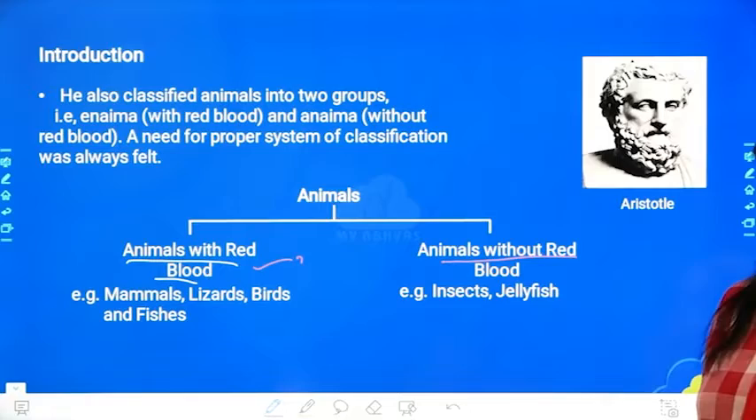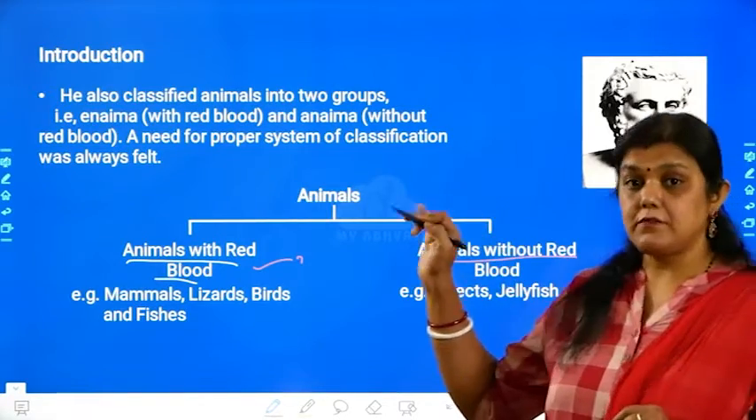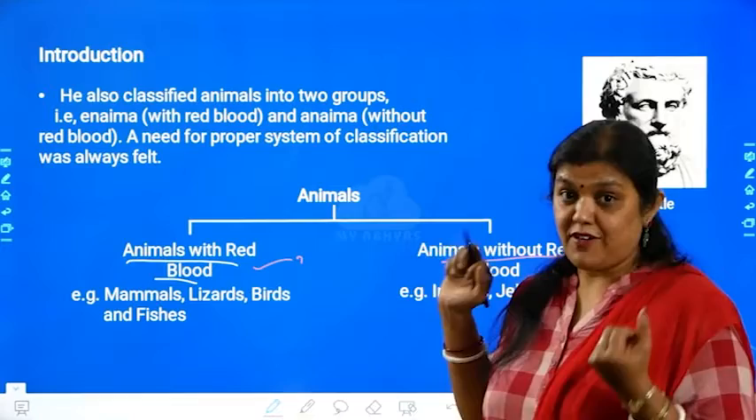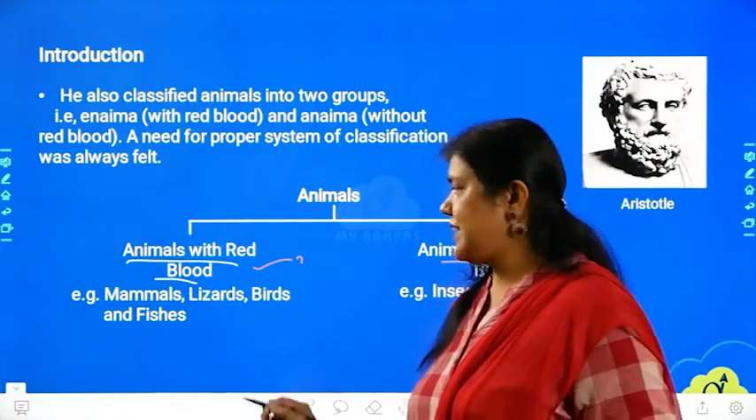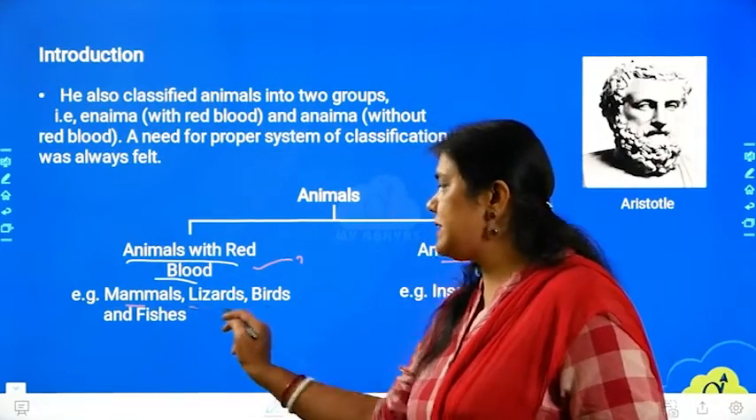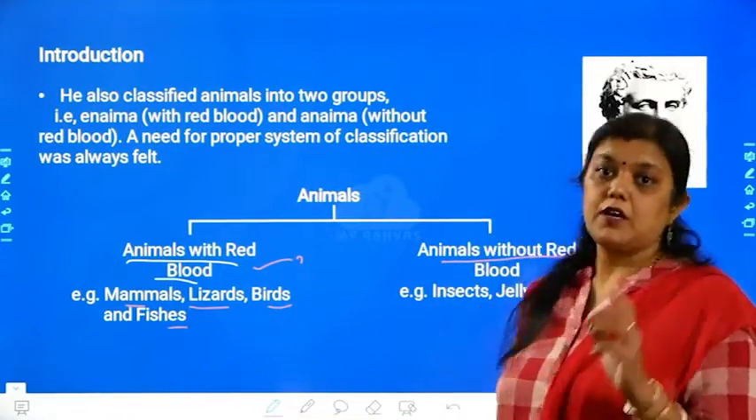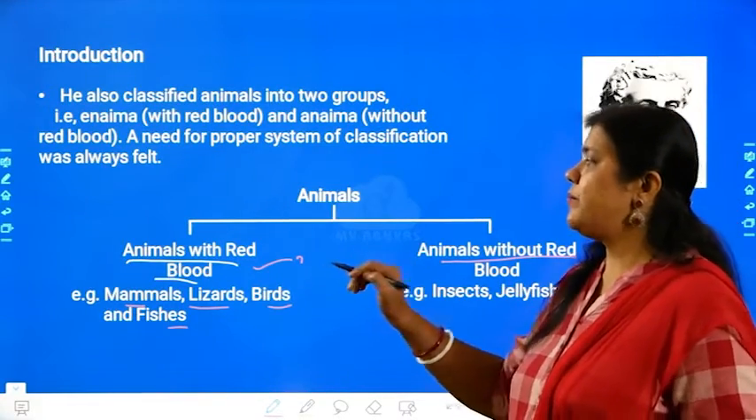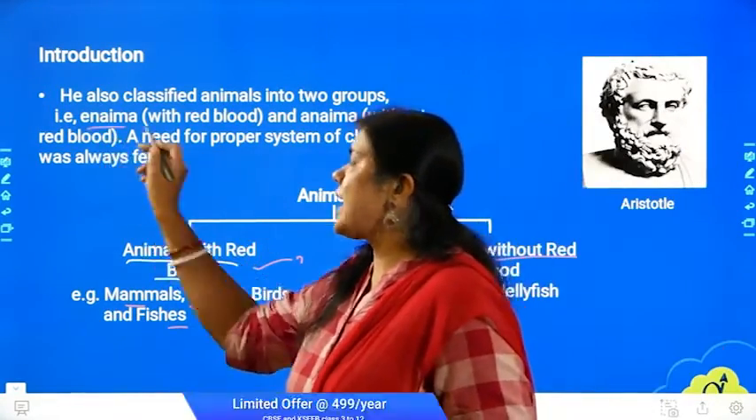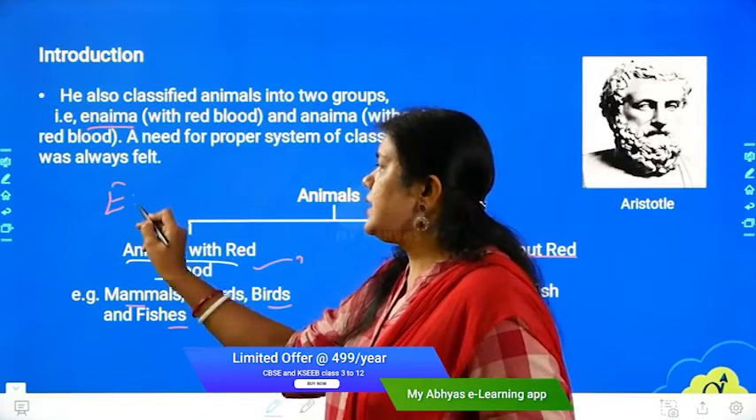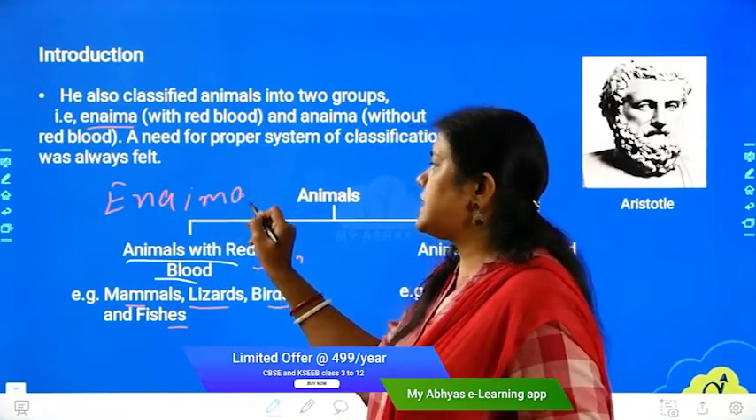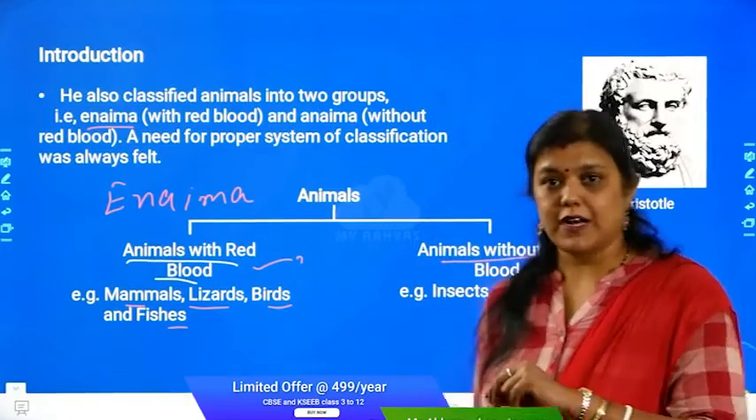So there are two types of organisms. Those whose color of the blood is red, the red color of the blood, we say. On that we have the mammals, lizards, birds and fishes. The color of the blood of these organisms is red. So animals with red blood cells are called Enaima. So you can write it down over here. ENAIMA. These are the organisms which Aristotle classified.